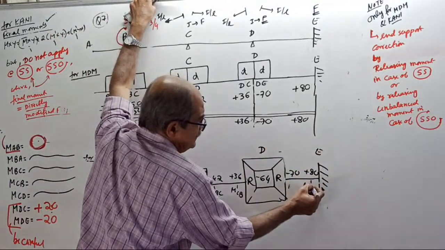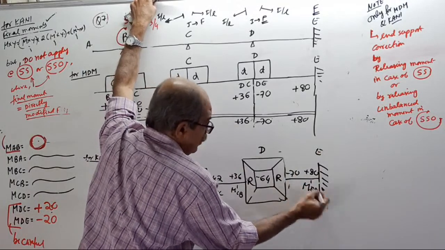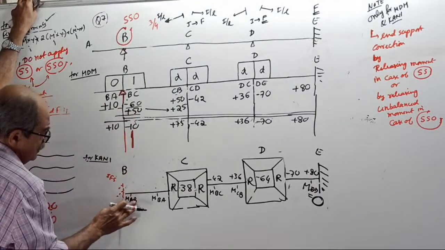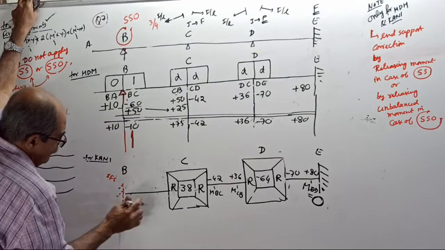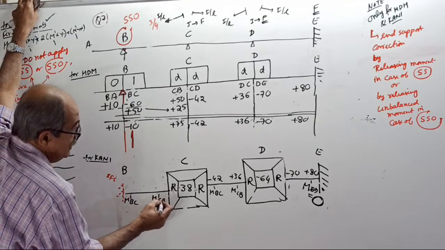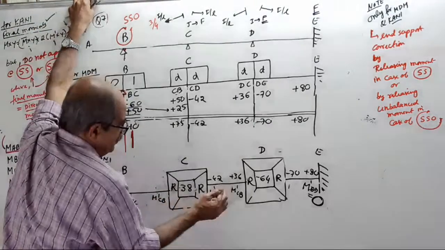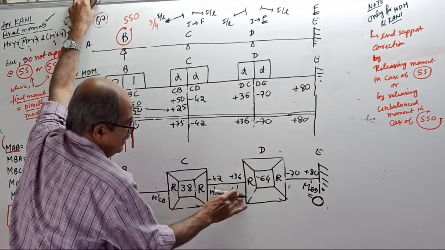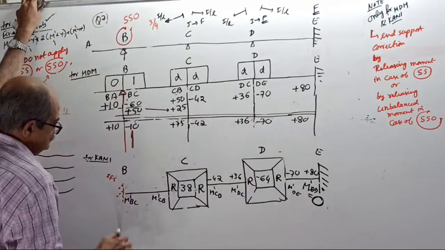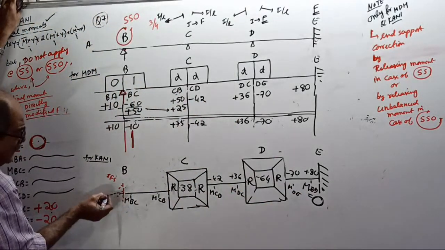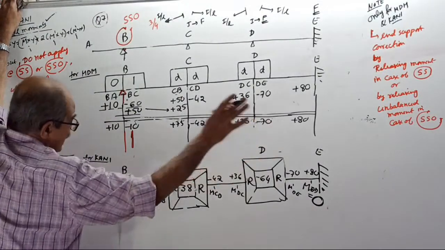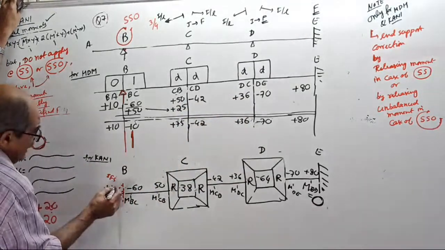So your M dash ED equals real 0. Now, B is going to be imaginary fixed support. So M dash, it is not BA, this is M dash BC. Once again, M dash BC, M dash CB. Oh, it is M dash CD, M dash DC, M dash DE. All the printing mistakes are cleared. Now see, the overhang also is there. FEM here is minus 60, here plus 50, the remaining I entered. Let this FEM equal plus 10.